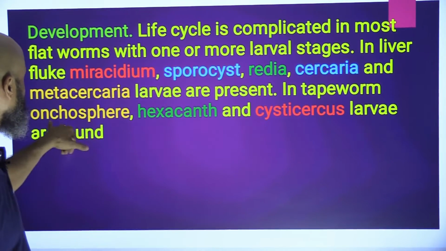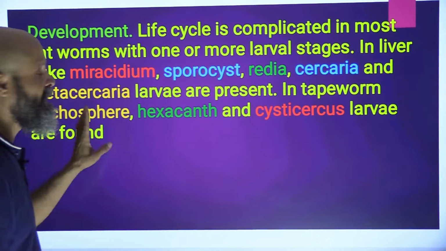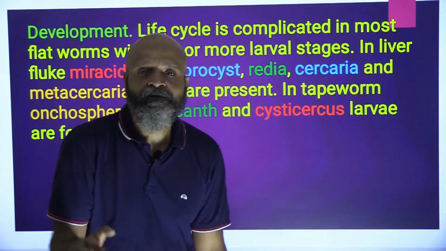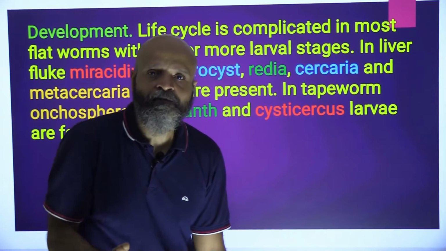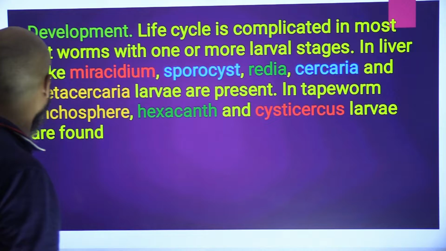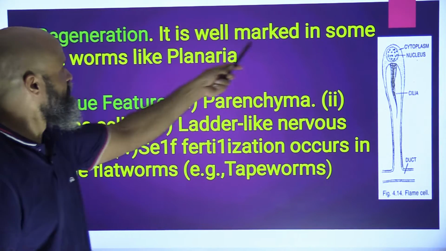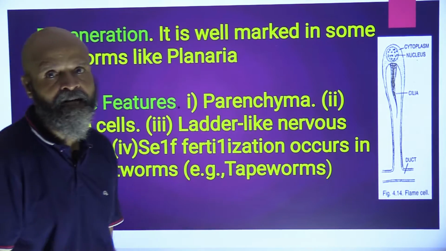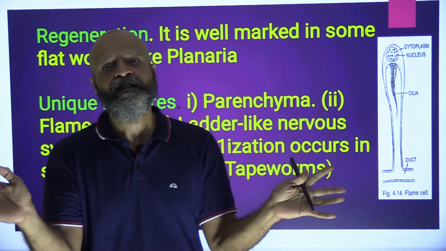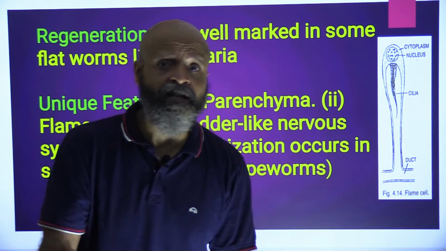In tapeworm, Onchosphere, Hexacanth and Cysticercus larvae are found. So three stages of larvae are found. So development means the different larval stages, and mostly in flatworms or Platyhelminthes you will have more than one larval stage or more than one developmental stage. Talking about regeneration, it is well marked in some flatworms like Planaria. If you cut Planaria into 2 pieces, it will again regenerate. As many number of times you cut it, it will again regenerate.